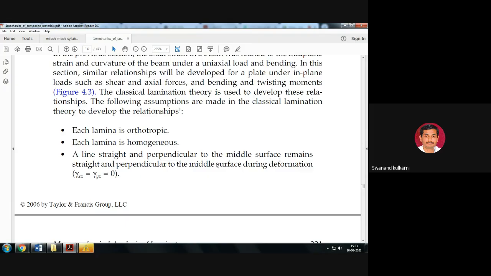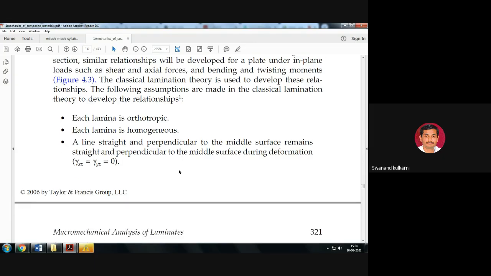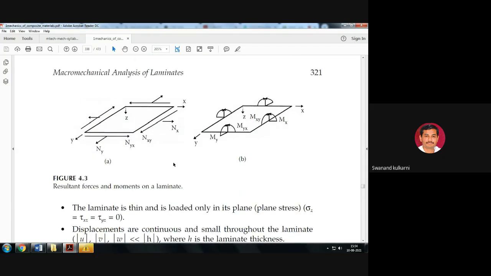So it is considered that each lamina is orthotropic and homogeneous, and a line straight and perpendicular to the middle surface remains straight and perpendicular to the middle surface during deformation. Is it okay? So a line which is straight and perpendicular to the middle surface remains straight and perpendicular to the middle surface during deformation. This is the assumption decided here.